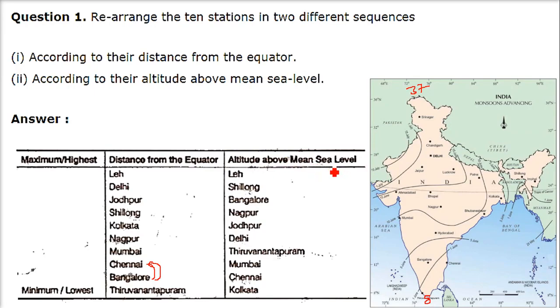Altitude above mean sea level, so highest and lowest. So Leh is the highest, then comes Shillong, then we have Bangalore, then comes Nagpur, then Jodhpur, then we have Delhi, then comes Thiruvananthapuram, Trivandrum, and then Mumbai, then Chennai, and finally Kolkata.